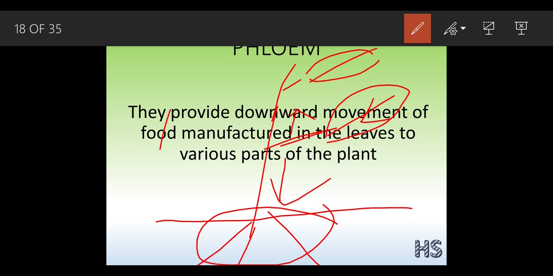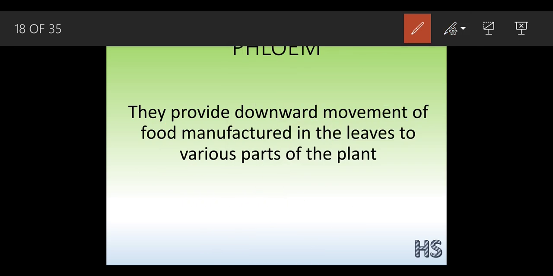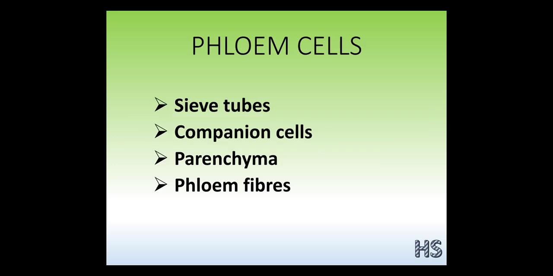The work of the phloem is bidirectional: when the leaves prepare the food, it is transported in the upward and downward regions, basically to all parts of the plant.